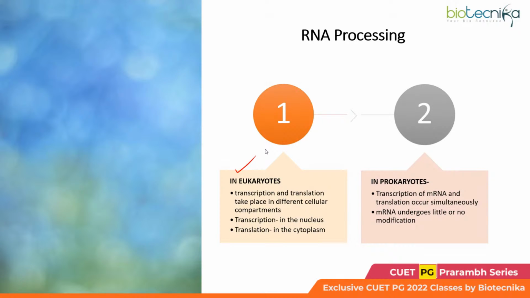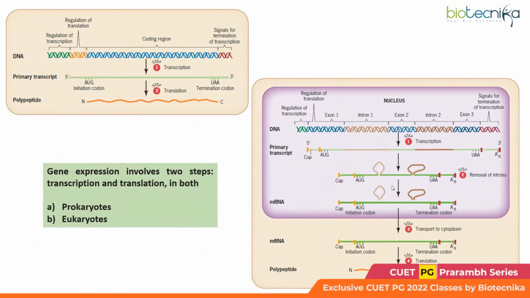This is because in eukaryotes, transcription and translation take place in different compartments. Transcription takes place in the nucleus, translation takes place in the cytoplasm. However, in prokaryotes, both of them occur in the cytoplasm only. So the RNA is being synthesized there in the cytoplasm, and then it would be sent for translation. See, now what do we have here on this slide?